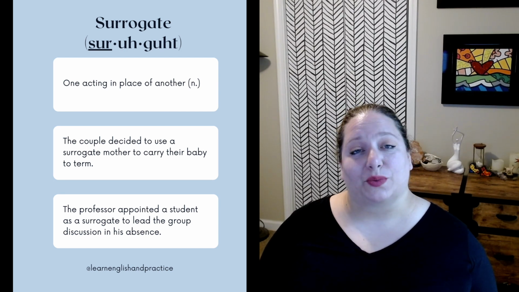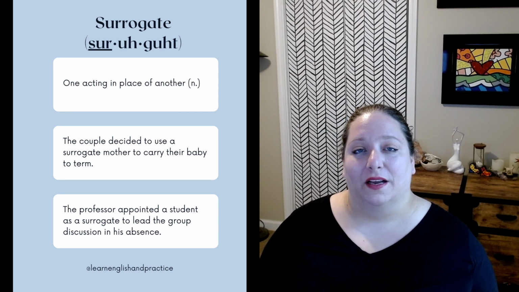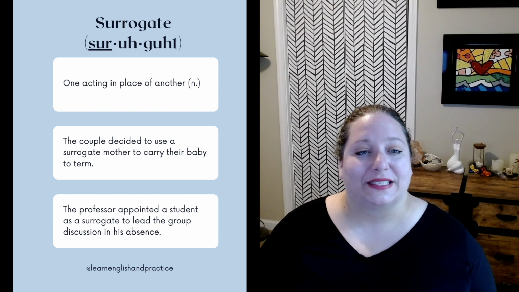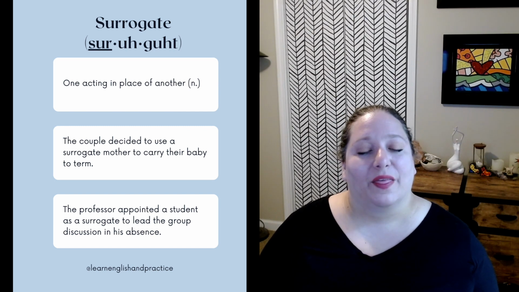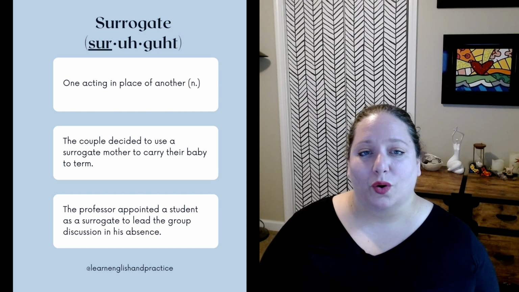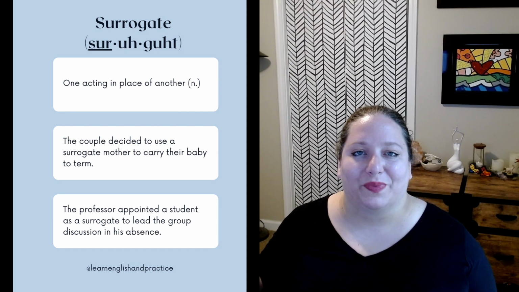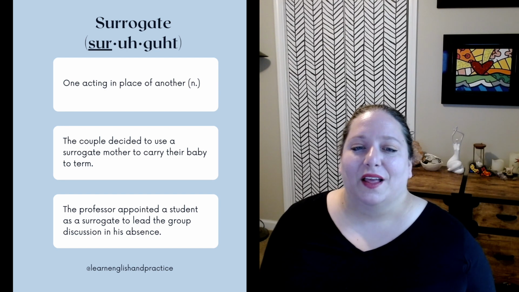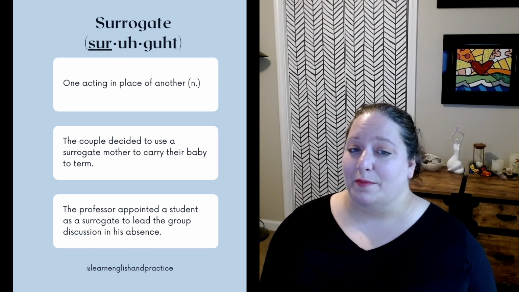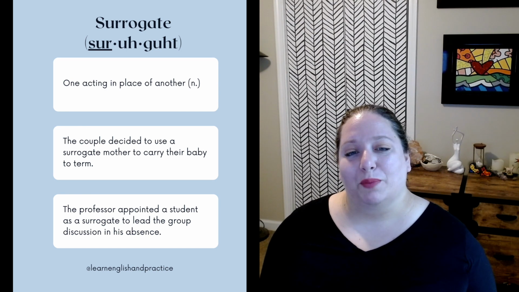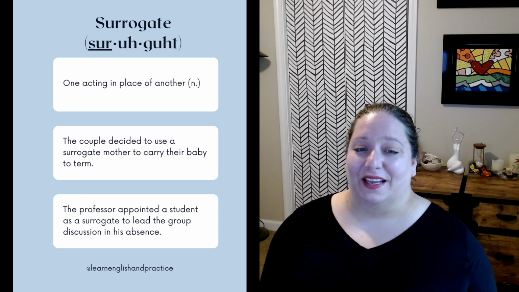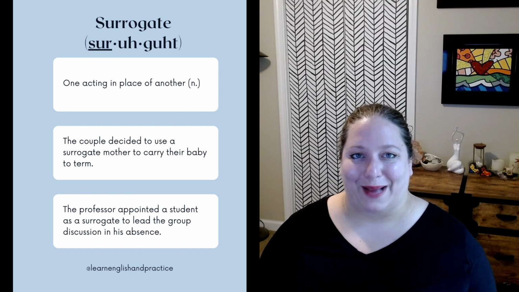So you'll often hear this word in the context of a woman who is carrying a baby that is not necessarily her own, but she's a surrogate for another person or couple. So examples are: The couple decided to use a surrogate mother to carry their baby to term. The professor appointed a student as a surrogate to lead the group discussion in his absence.